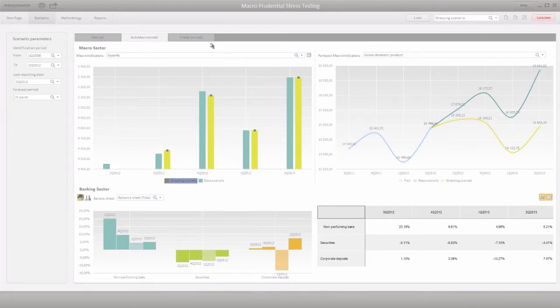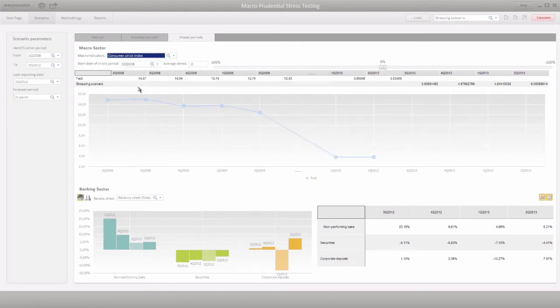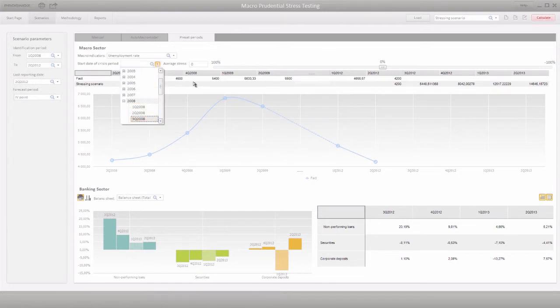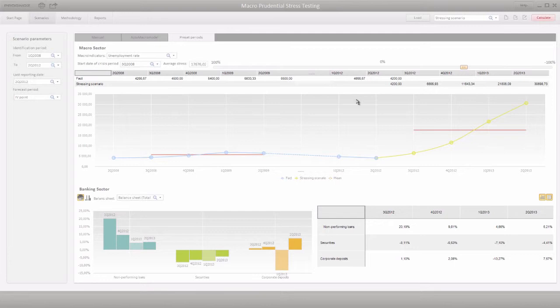Another way to create a manual scenario is to use the Presets Period tab that uses the data on the changes of indicators over the previous periods. To use this method, select the desired macroeconomic indicator, define the start date of the sample period, and select the number of calculation periods and average stress deviation of the indicator in the future. This method enables you to model changes to the scenario parameter over time according to the data of the previous period. After the system saves the data, you can use the model for calculation.